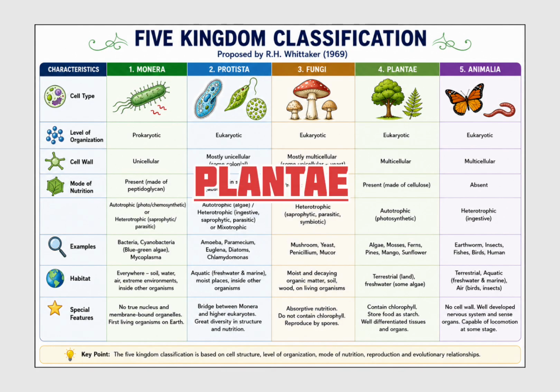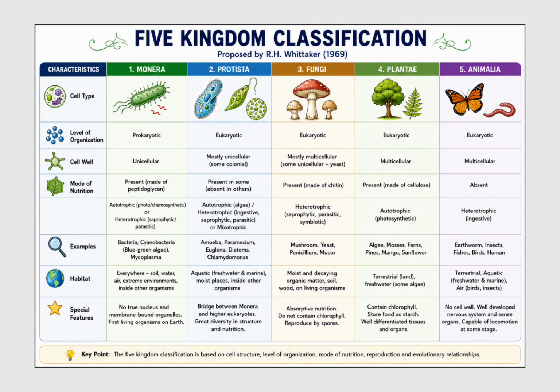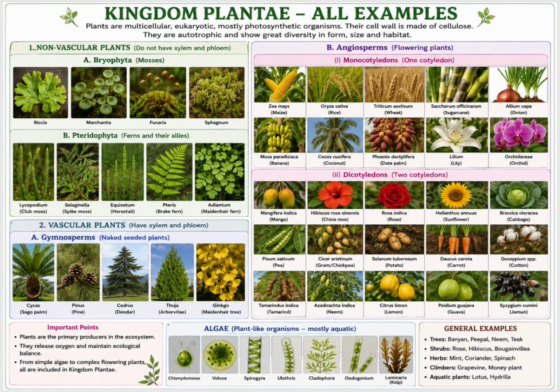Now coming to the fourth kingdom, Plantae. These are multicellular eukaryotic organisms, cell wall is present which is made up of cellulose. They are autotrophic, that is making their own food by the process of photosynthesis. Chlorophyll is present in chloroplast and their food storage material is starch. For example, moss, fern, mango, sunflower. See, Plantae is a vast term. It is further classified into many categories like Bryophyta, Pteridophyta, Gymnosperms and Angiosperms. We will discuss this in detail later when we study plant physiology.